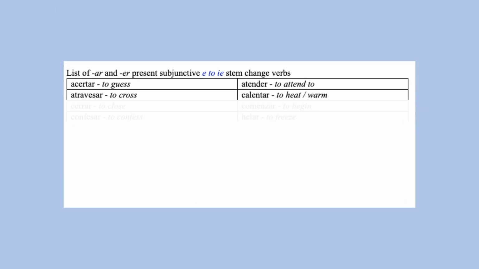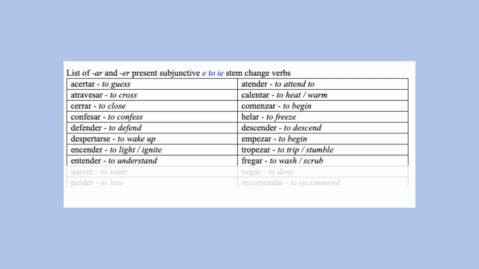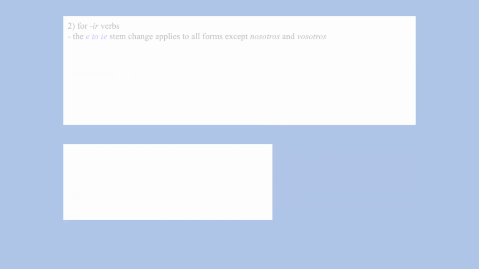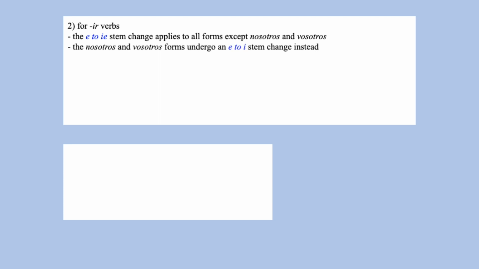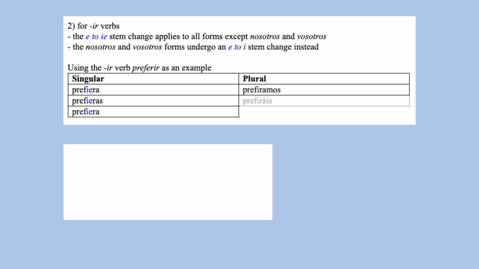Here are some more AR and ER verbs with an E to IE stem change in the present subjunctive. For IR verbs that have an E to IE stem change, in the present subjunctive, their nosotros and vosotros forms will undergo an E to I stem change instead. So for preferir, we have prefiera, prefieras, prefiera, prefiramos, prefiráis, prefieran.